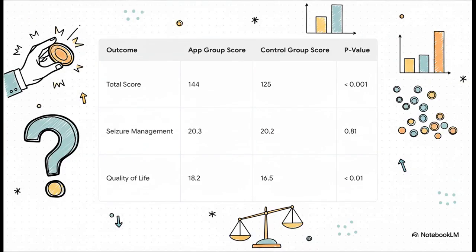But then, you look at the results after the study is over. This is where you want to see the opposite. You're looking for low p-values. And bingo, look at the total score. The app group scored way higher, and the p-value is less than 0.001. That is a tiny, tiny probability, which means this big difference is very unlikely to be just a fluke. Same goes for quality of life. The low p-values suggest the app had a real, statistically significant effect.